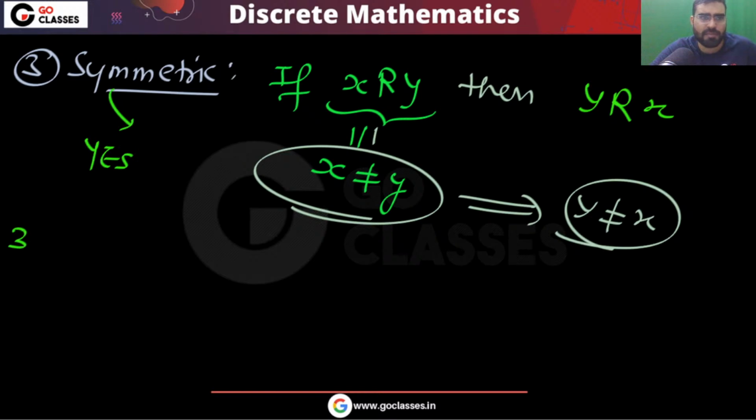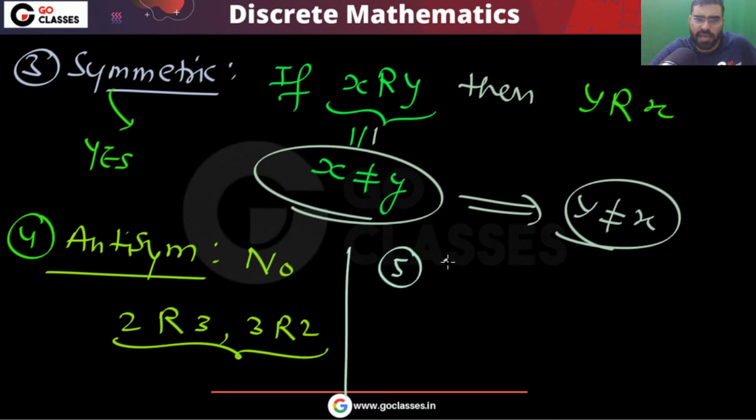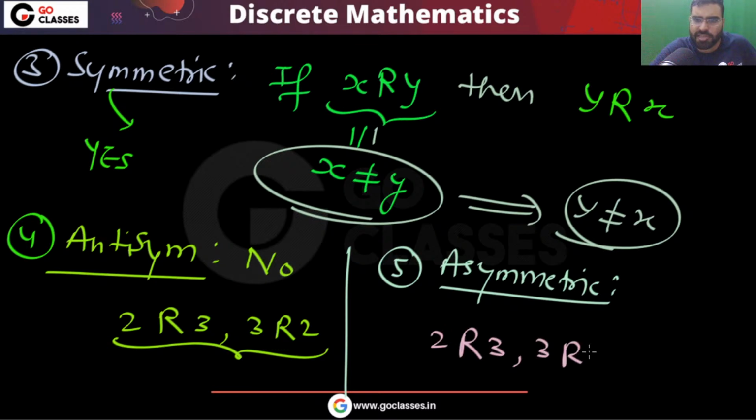The relation is symmetric. What about the next property? Can I say this is anti-symmetric? The answer is no. This is not anti-symmetric, because you can easily see that 2 is related to 3, and you can also see 3 is related to 2. What about asymmetric? Since this is not anti-symmetric, automatically this is not asymmetric also. Again the same example: 2 is related to 3 and 3 is related to 2, so this is not asymmetric.